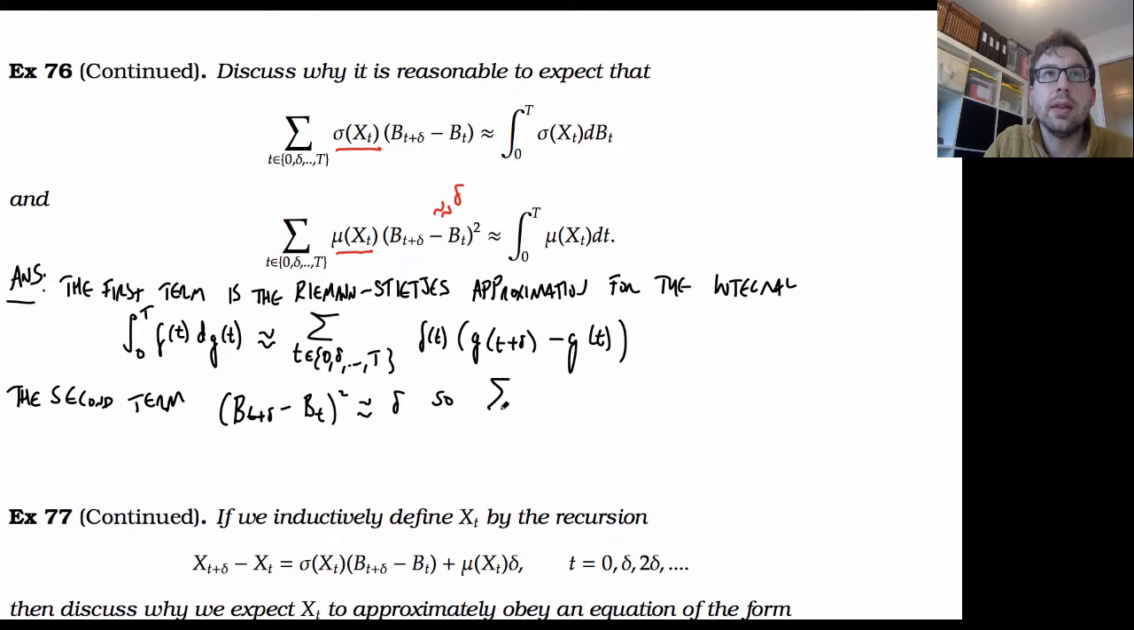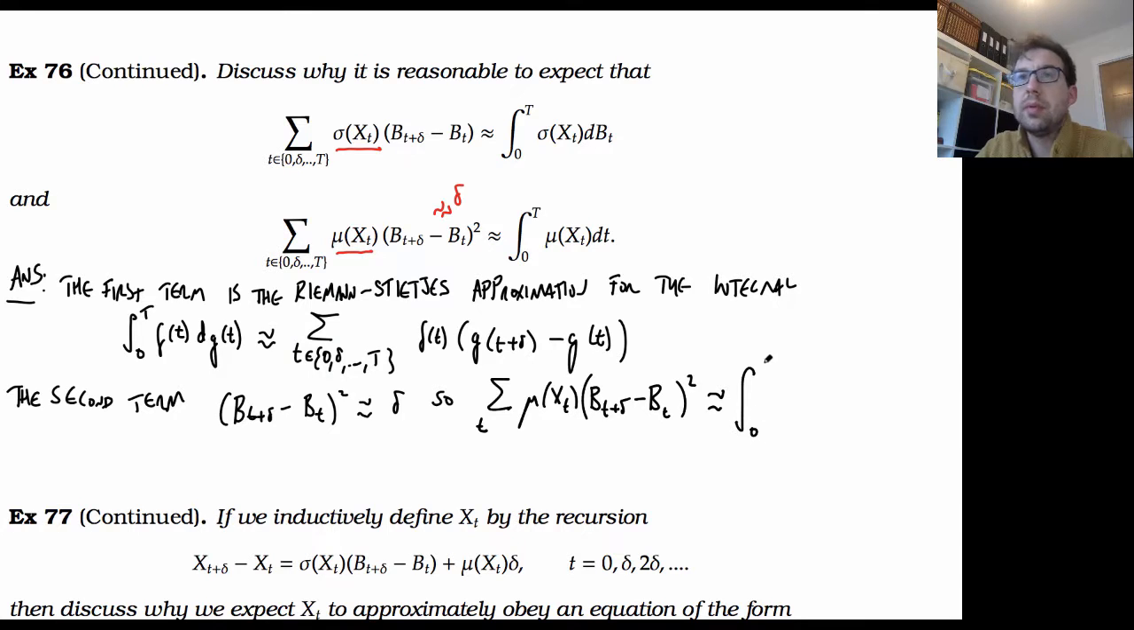So the sum over t of mu of x of t times b of t plus delta minus b of t is approximately the sum of x of t delta. Because if this doesn't change too fast, then we could think of each of these being approximately linear. We're essentially taking these rectangles and looking at the heights being mu x of t. That's very unrigorous, but it gives us the key ideas going on here.